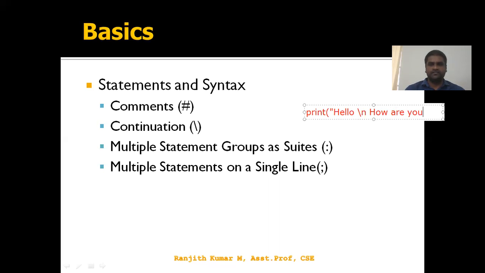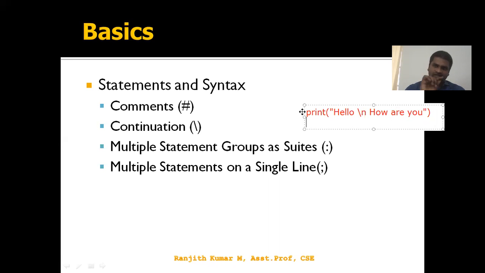This is my statement. It's going to display hello, followed by the next line, how are you. What is the \n? The \n is a meta character which represents a new line. The entire string is split into two lines. The first line is hello, the second line is how are you.